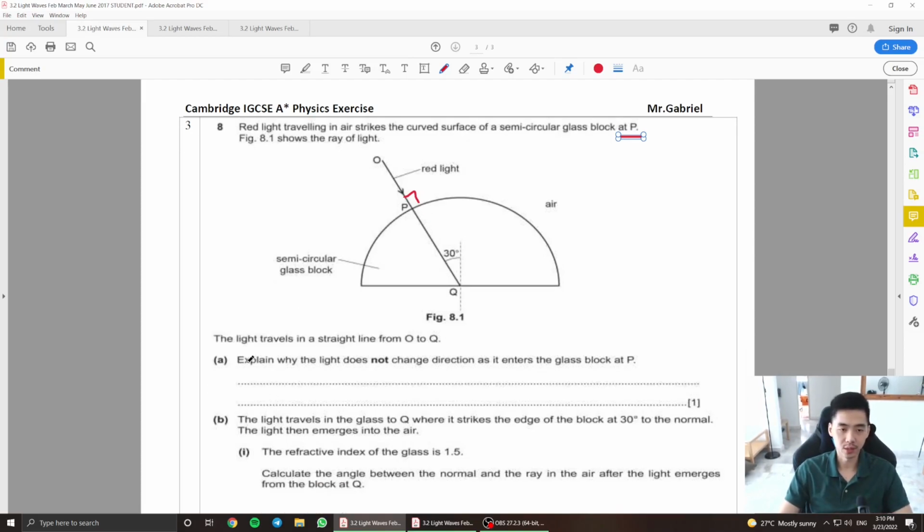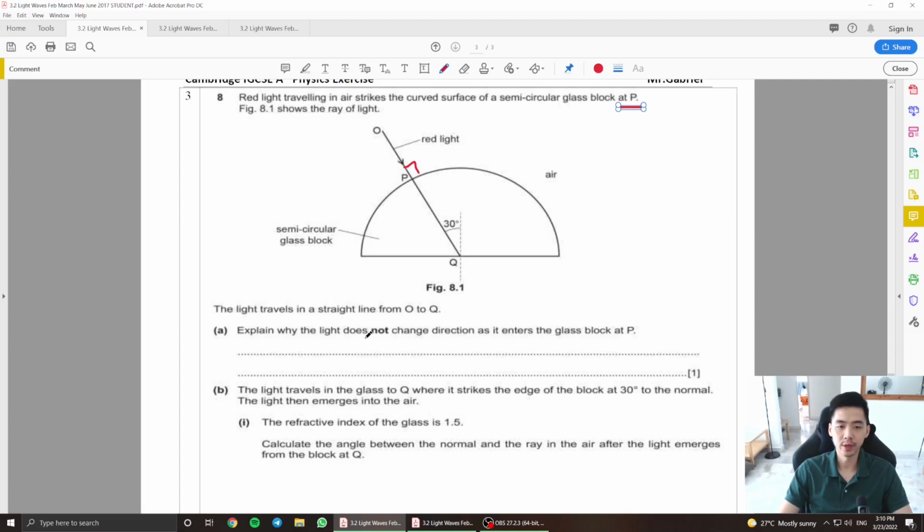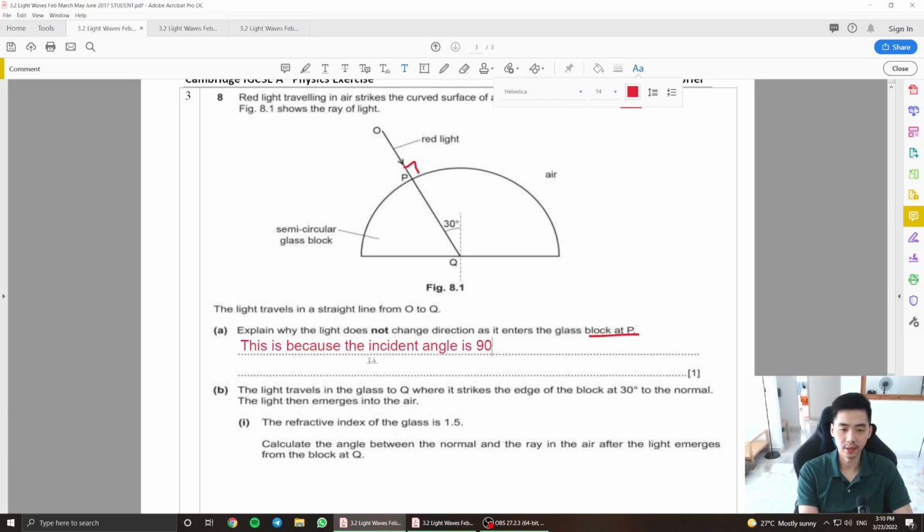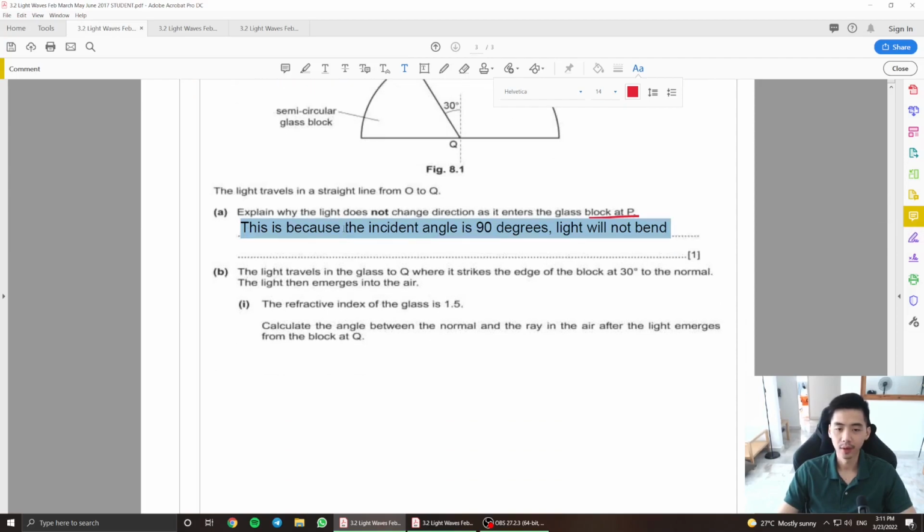And from here, that's the next question they want. Explain why the light does not change direction as it enters the glass block at P here. It's because the incident angle is 90 degrees. The light will not bend in this scenario here. Or you could even mention that the light ray is moving on the normal and will not bend, or anything along the lines, right? Okay.